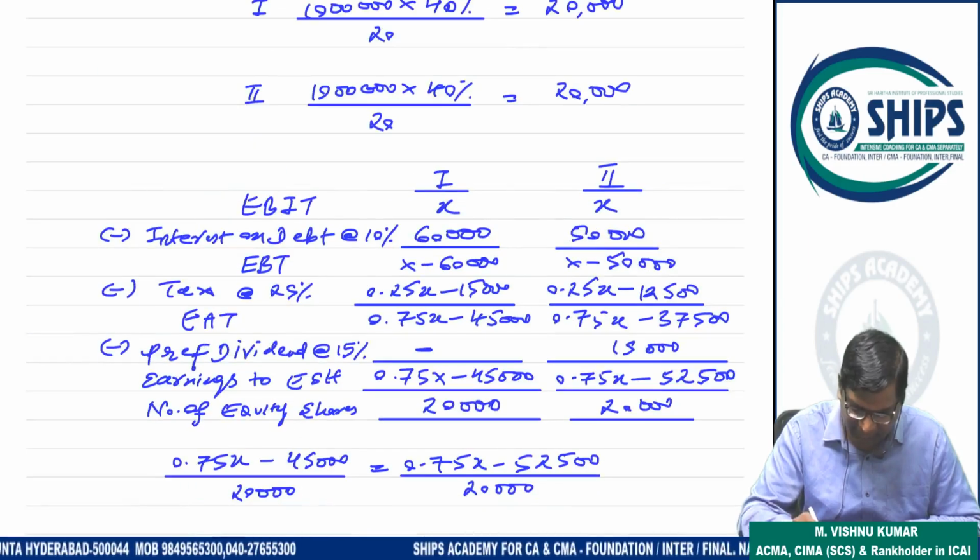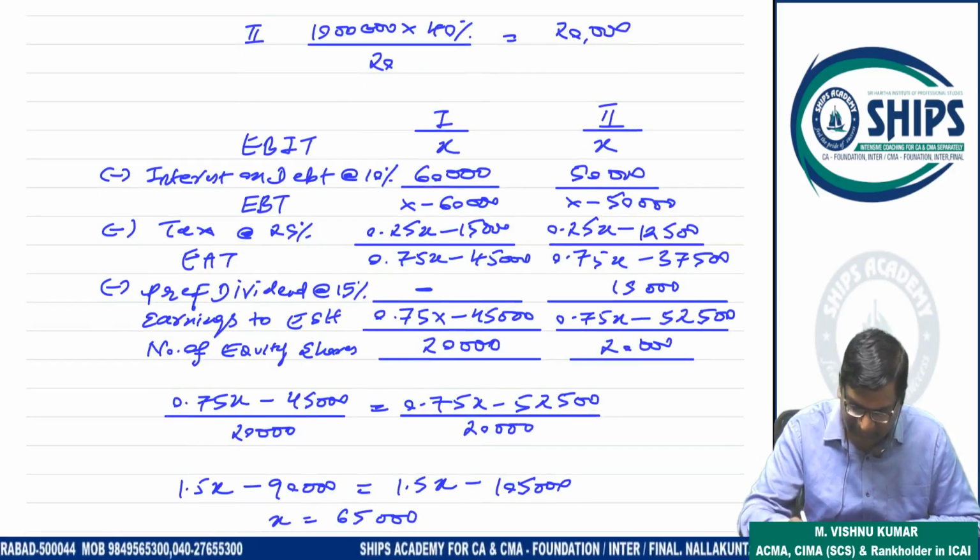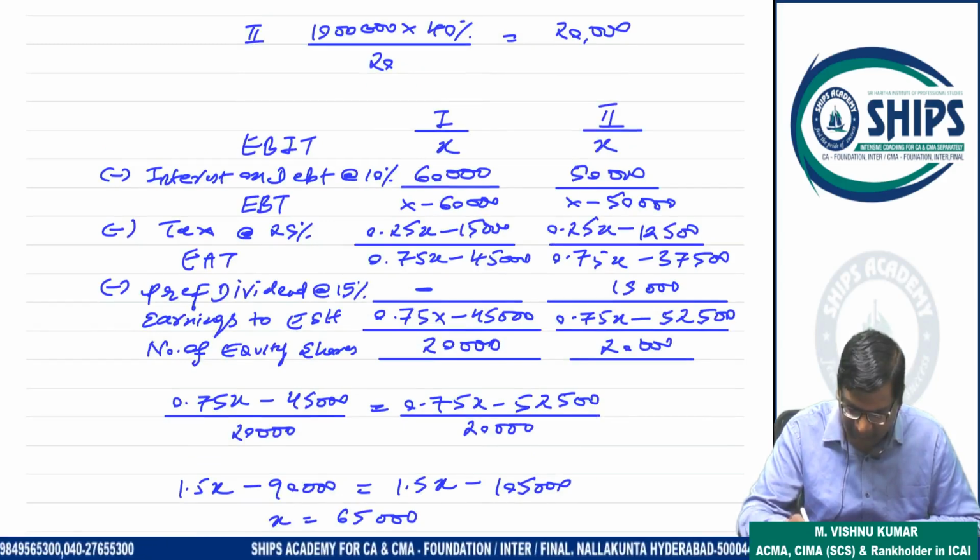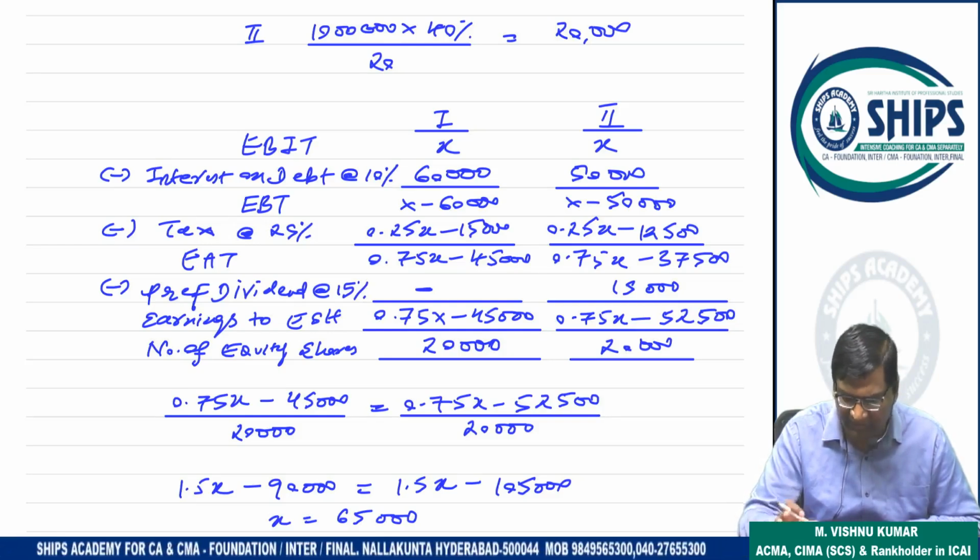60 minus 60, 0 ho gaya? Yes, sir. Here 60 minus 50, 10,000 coming. 10,000 minus 25% tax. Yes, sir. Then 15,000 preference dividend. So automatically this will become 0. So 0 ho jayega. EPS will be 0.